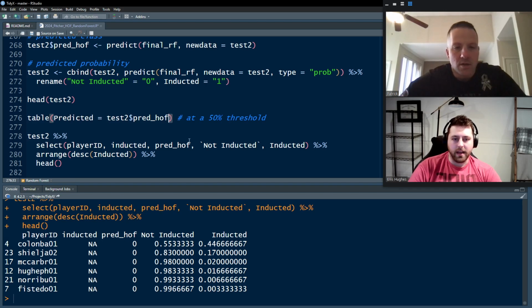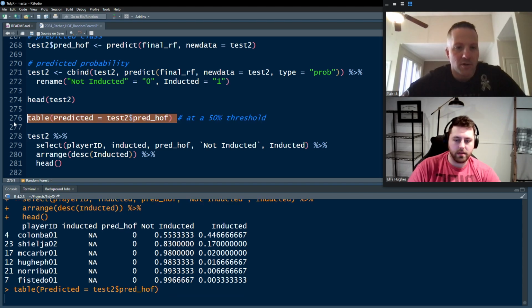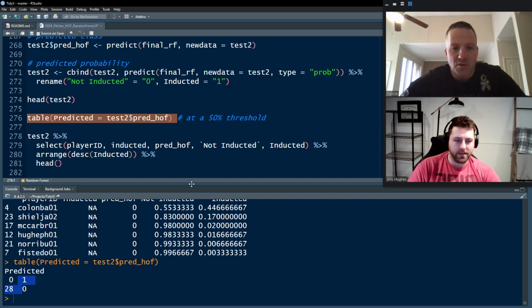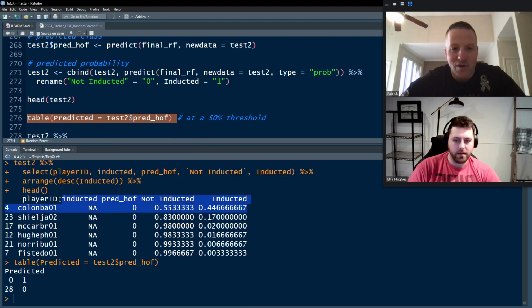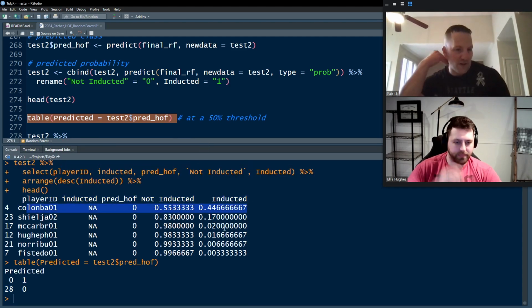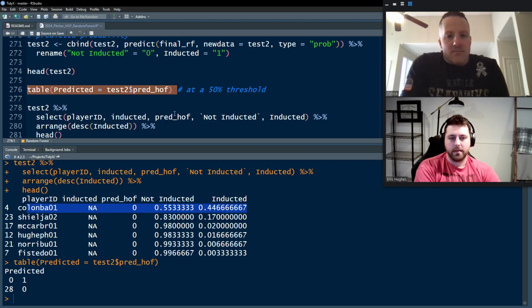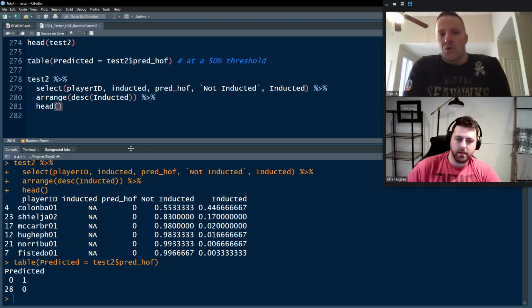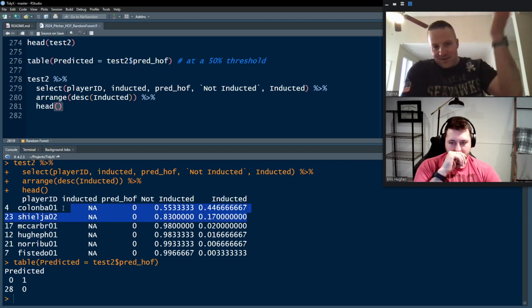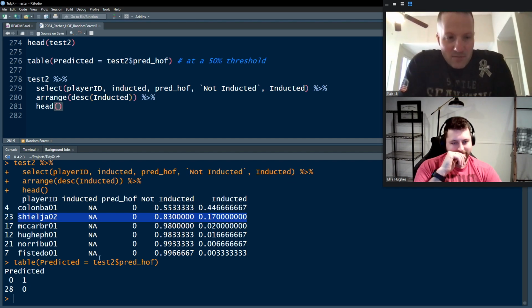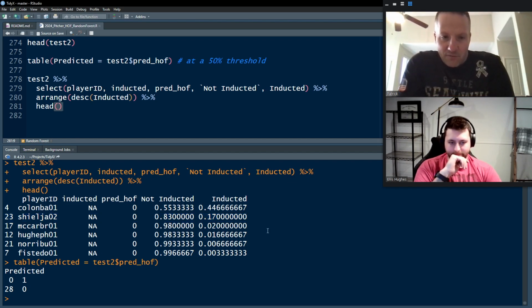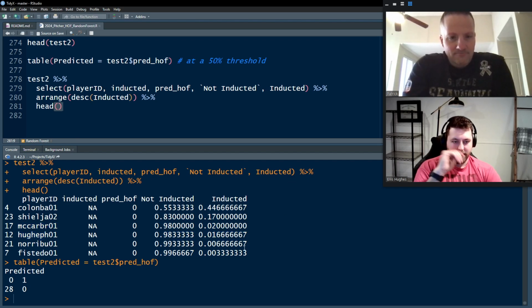So yes, we predicted 0 at the 50% threshold, but we can see Bartolo Colon is dangerously close at 45%. We can see that again, and then there's a large drop from there. So most of these guys, the model doesn't think are true Hall of Famers, given that it is hard to get in. But yeah, there you go. So Bartolo Colon, good luck.